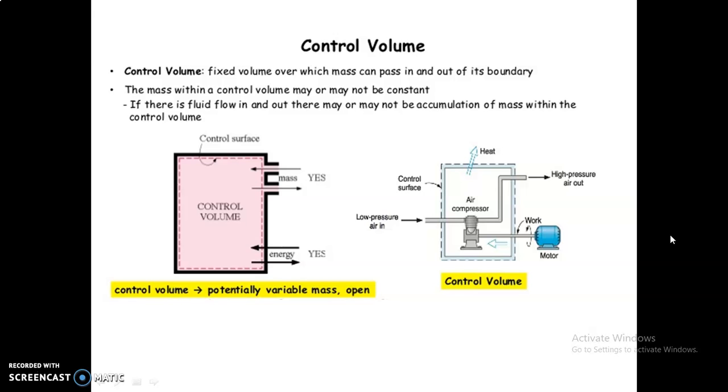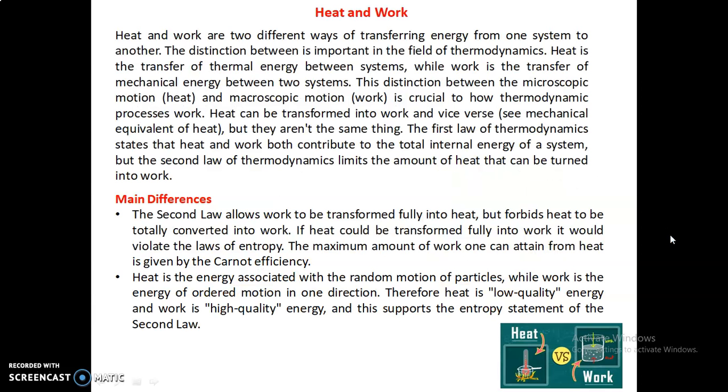In this first diagram you see that energy can enter into the control volume or leave the control volume, and in the same way mass can also leave or enter the control volume. Now heat and work are the two forms of energy.